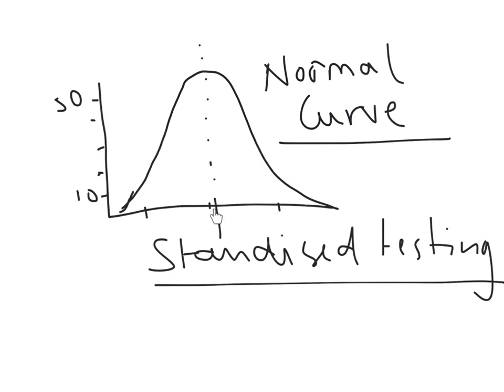So now we have a normal curve, we compare all other results. So if you get a mark that's say around here, then you're above the mean, or here, you're below the mean, and that's how we work out IQ. We compare it to lots of other scores, and that's one of the features of standardized testing.